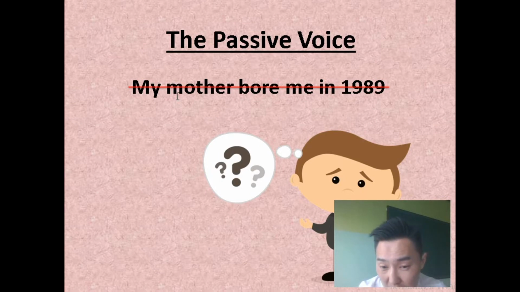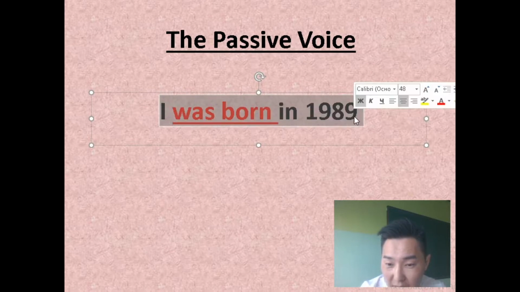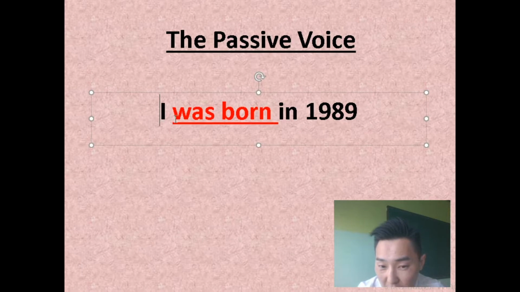You can see that it's absolutely impossible to use the active voice in this case. It's the perfect example, because there is only one solution to say Я родился: I was born in 1989. That's why it's impossible to use the active voice. Only passive voice. I was born in 1989.